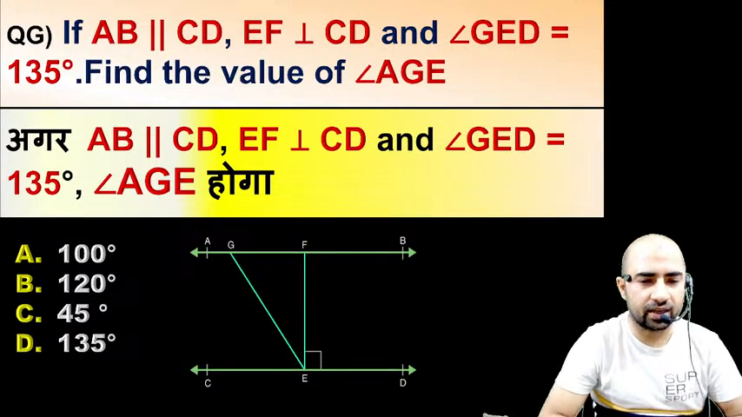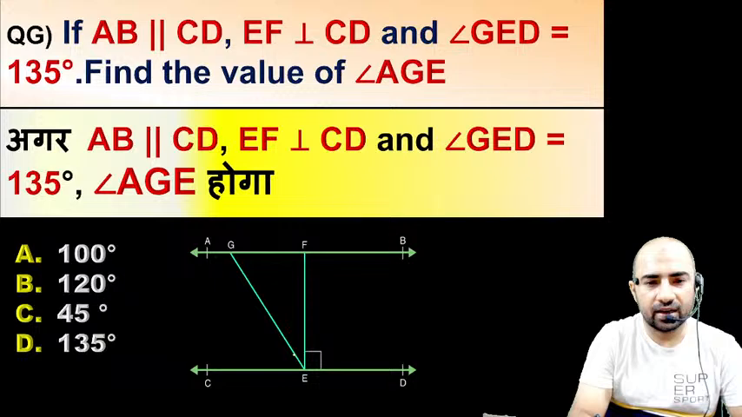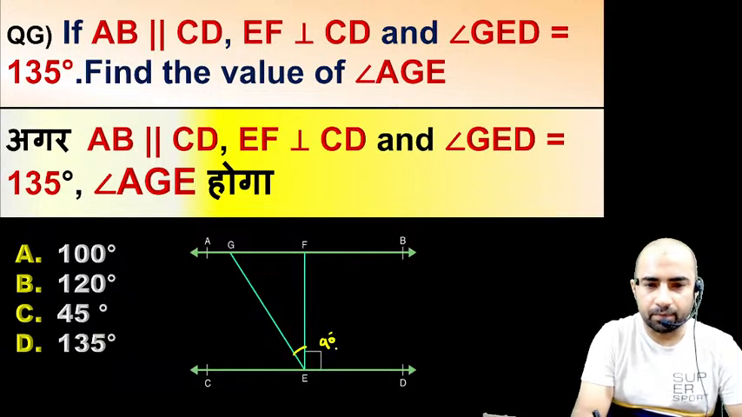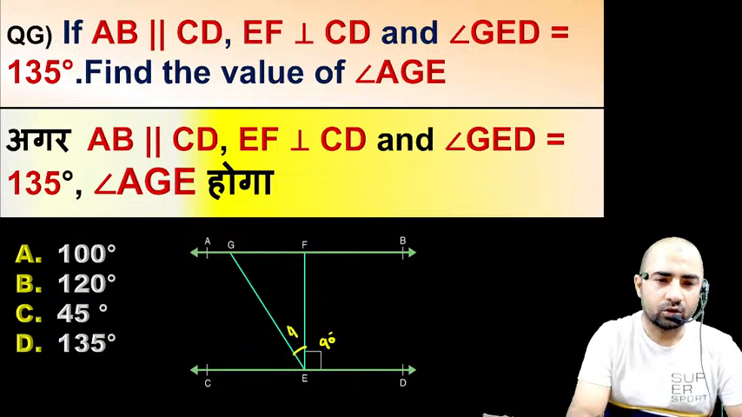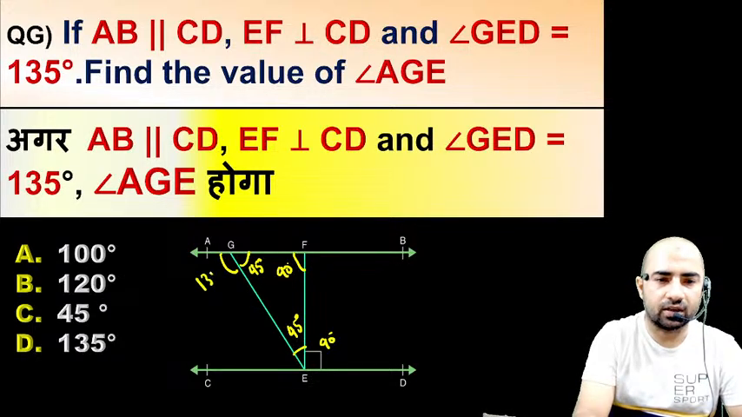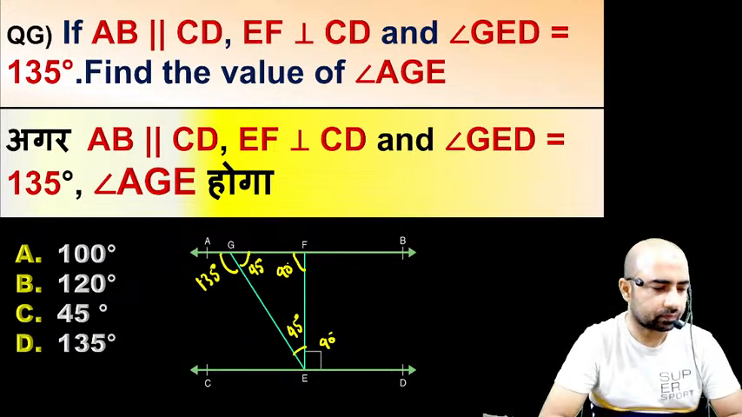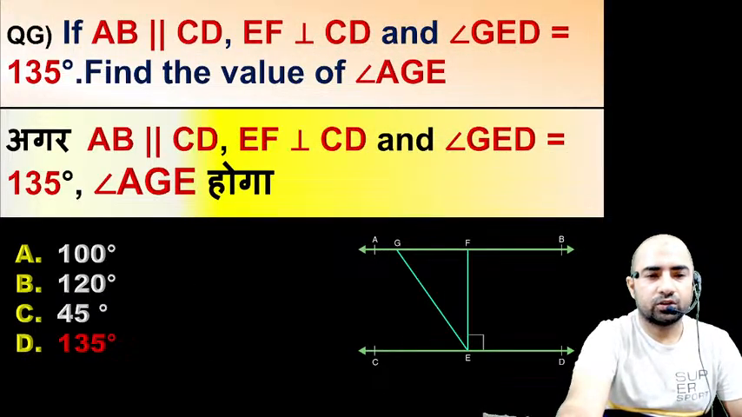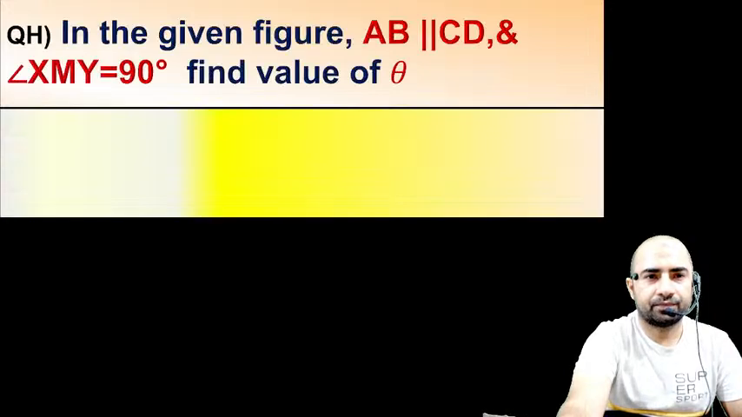So what is the answer? Again, see here. This angle is 90 degree and this complete angle is given as 135 degree. So if this is 90 degree and this complete angle is 135, then this angle would be 45, and this angle is 90 degree as this is the perpendicular. If this angle is 90, this is 45, then again this angle is 45 degree as the sum of all the three angles is 180. So if this angle is 45, then this angle would be 135 degree. Is this okay? Next question. So the right answer of this question is 135.